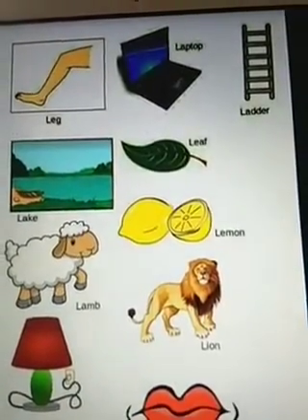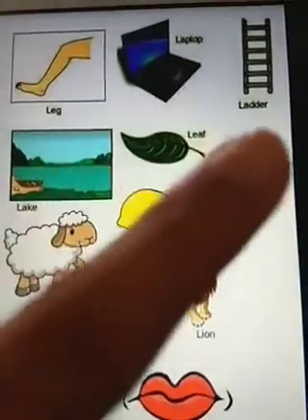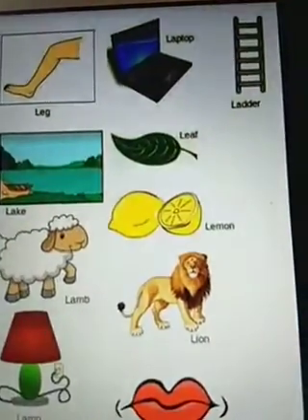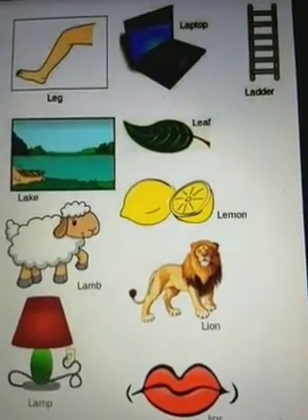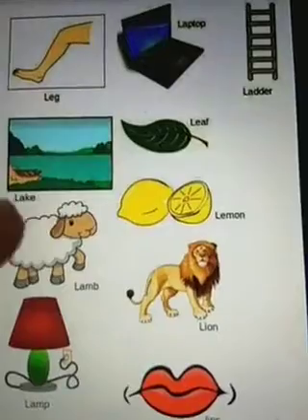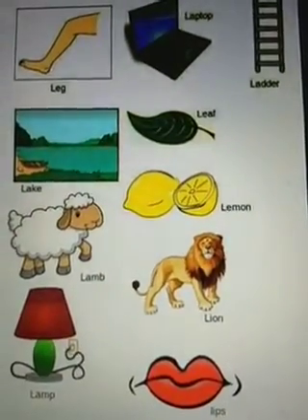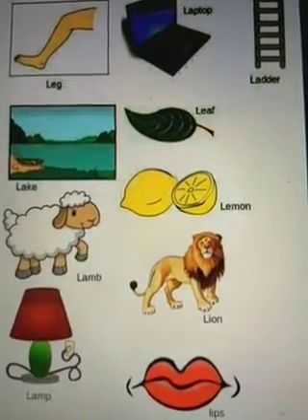This is called a laptop. Yes. Now this is used to climb. It's called ladder. Ladder. This is a beautiful water body. It's called a lake. Lake.